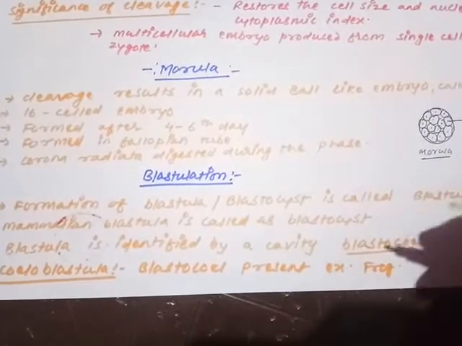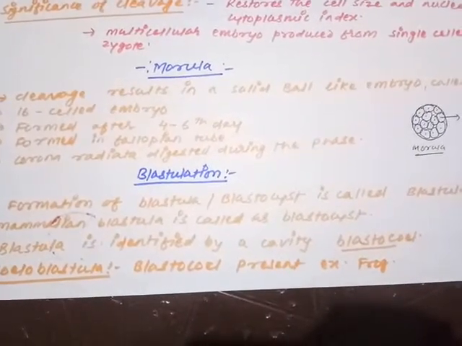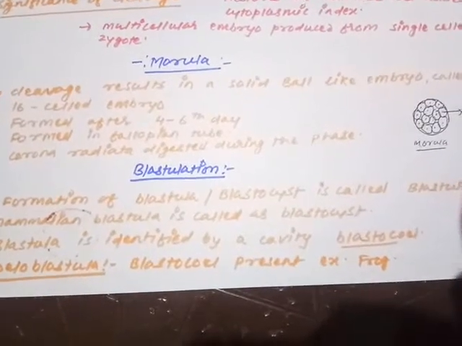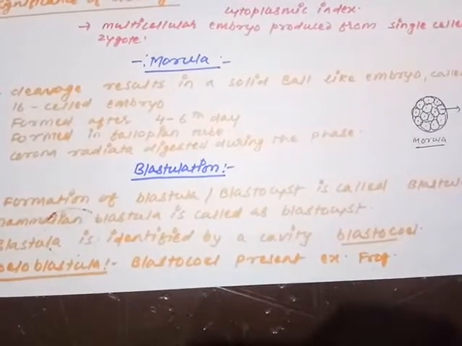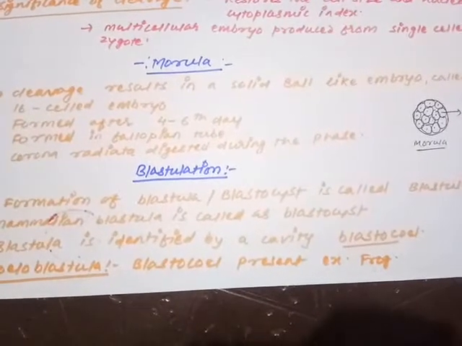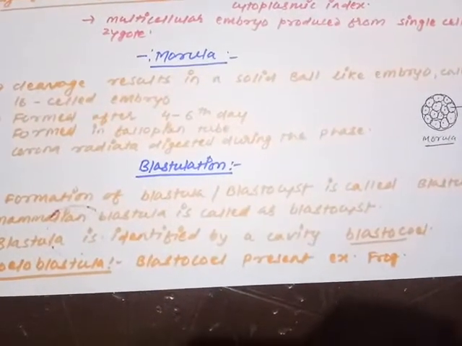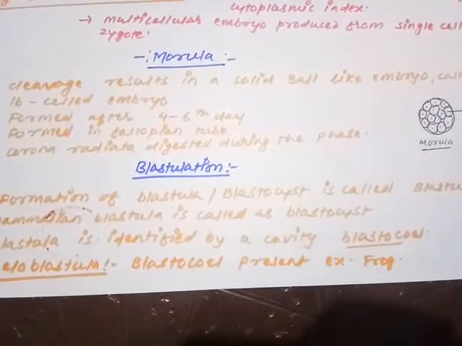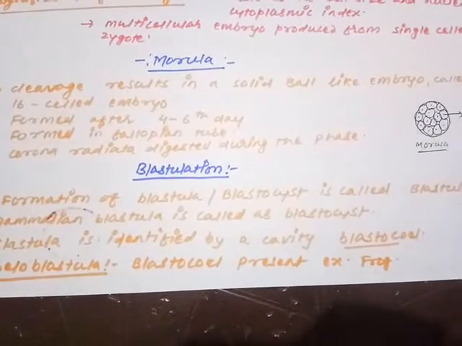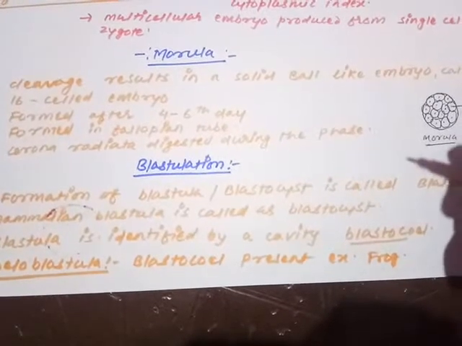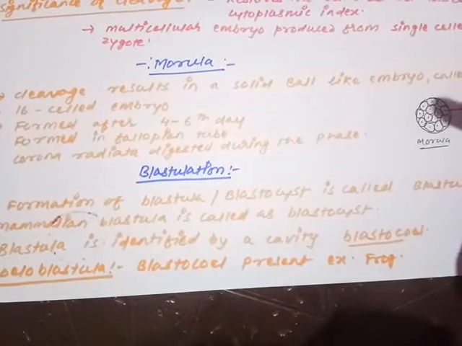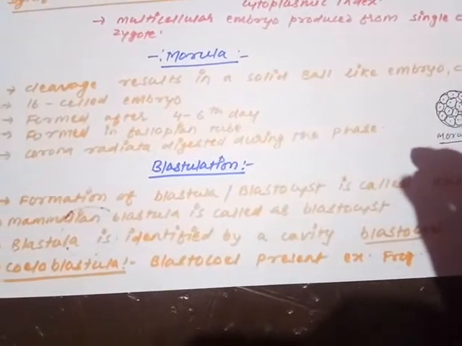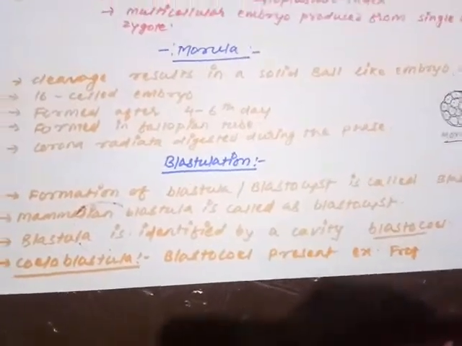When we talk about a tight ball, like a rubber ball or a sponge ball, so a rubber ball or cork ball is the morula. When we talk about a plastic ball or tennis ball, only peripheral layers are present and the internal layer is completely vacant. So that is the blastula or blastocyst. Is it clear? If the cavity inside is empty, that is called blastula. If the cavity is absent, and the complete mass is arranged with the blastomeres only, that is called morula.